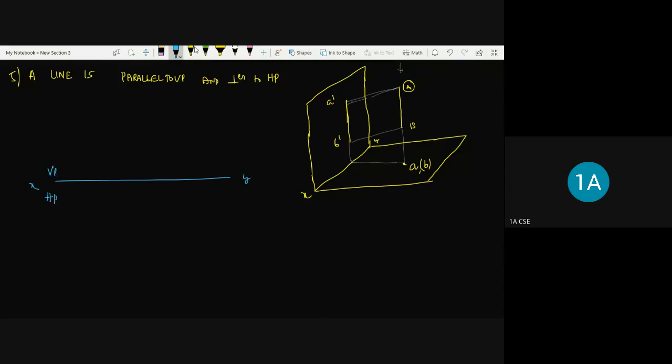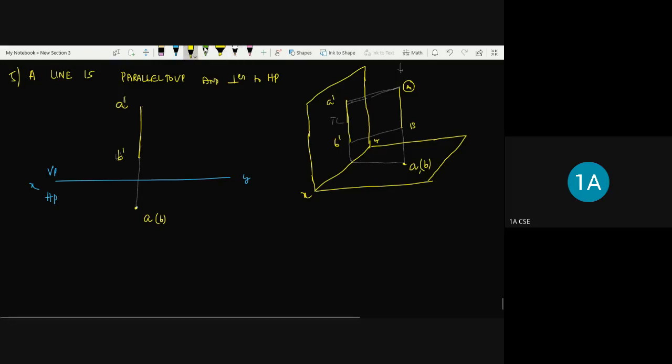Okay. So we can look at the line first. Wherever the true length is, that we are going to represent. That is this one, A dash, and this one is going to be B dash. And the projection of this point is, say, somewhere here. Okay, if I give the in-front-of-VP distance, I can represent it. So this represents A comma B, this represents A dash, and this represents B dash. Of course, the dimensions of these lines are also very important. You need to represent the dimensions as well.